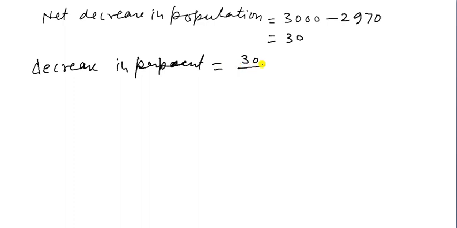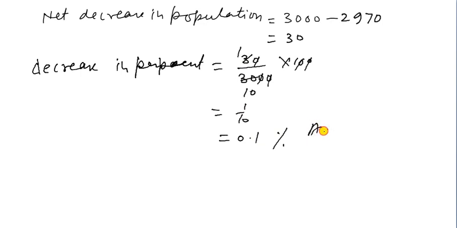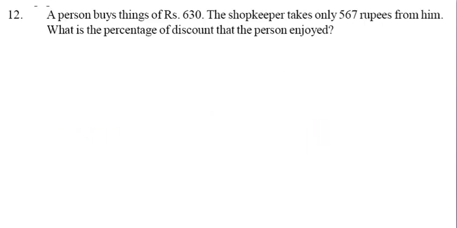Decrease in percent is equal to 30 out of 3000 into 100. So 0 will be cancelled out, this 0 will be cancelled out, and this 0 will be cancelled out. So what will happen? 3 1 ja 3 and 3 10 ja, so we get 1 by 10. So we can say 0.1%. It will be a decrease. So that one is your answer.